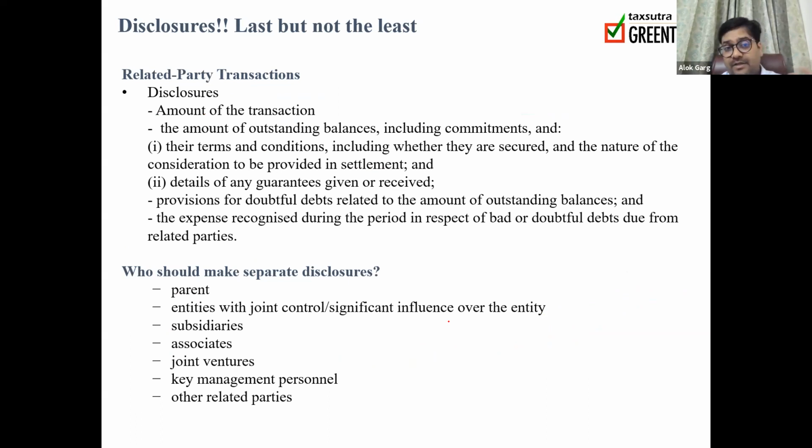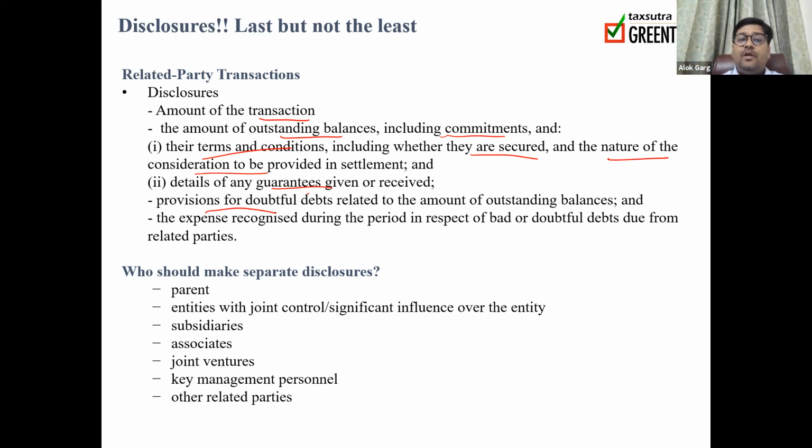Then, for other disclosures, in case of a related party transaction, you have to disclose the amount of the transaction, the amount of outstanding balances, including the commitments, if any, the terms and conditions, including whether they are secured or unsecured, the nature of consideration to be provided in settlement, and details of any guarantee given or received. If there is any provision for doubtful debt, for example, the company is selling goods to its parent company and creating a provision for doubtful debt on the receivables from the parent company, this provision is required to be disclosed.